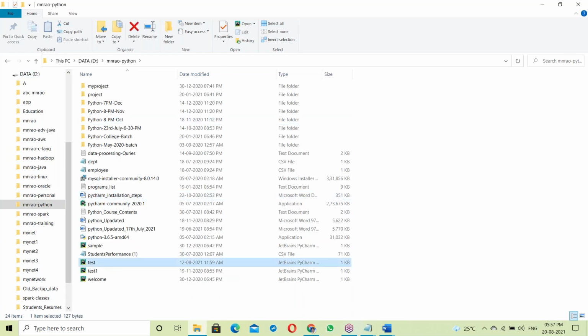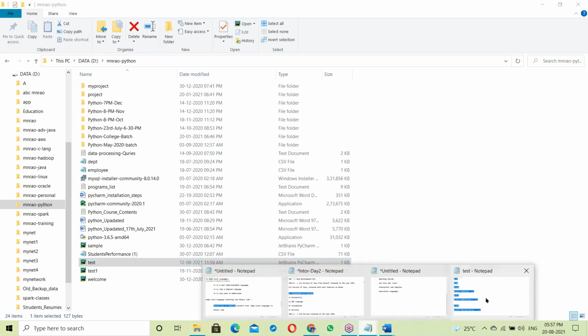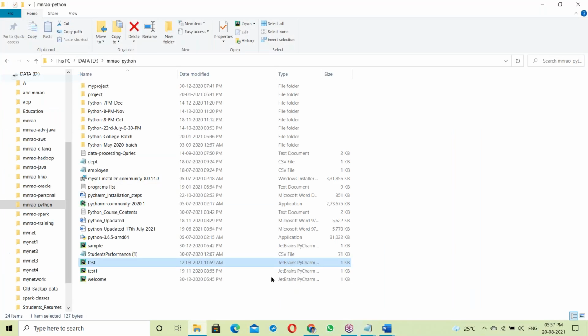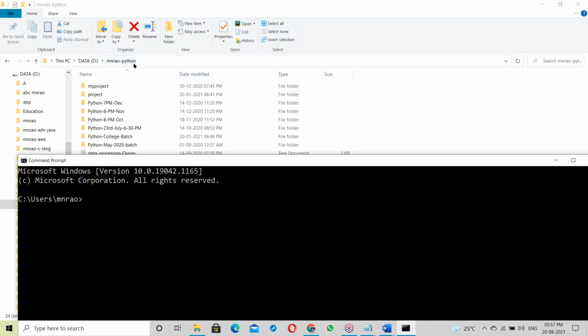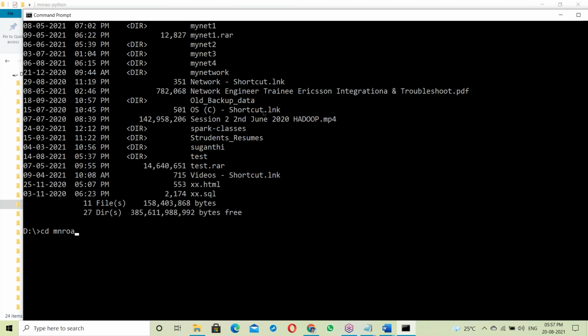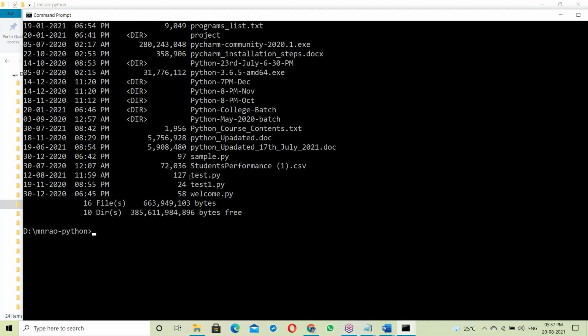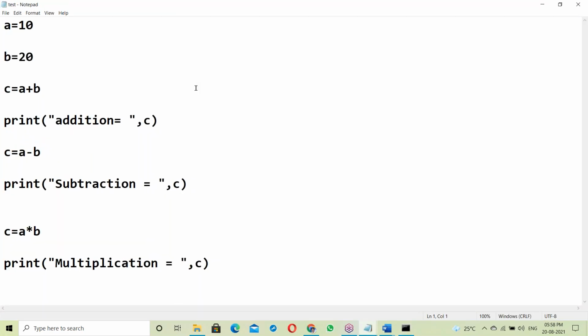The test.py script is available here. Go to the command prompt, type D: to go to the D drive, then cd into the mn Python folder. Here is the test.py file, the Python script, in Notepad. Let's see how the Python script works.